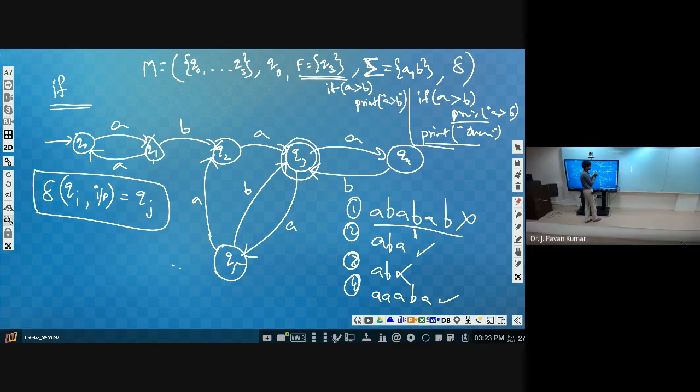Without else we can have only if. If the condition is true, then we will execute, otherwise we will not bother. If the condition is true, we execute something.